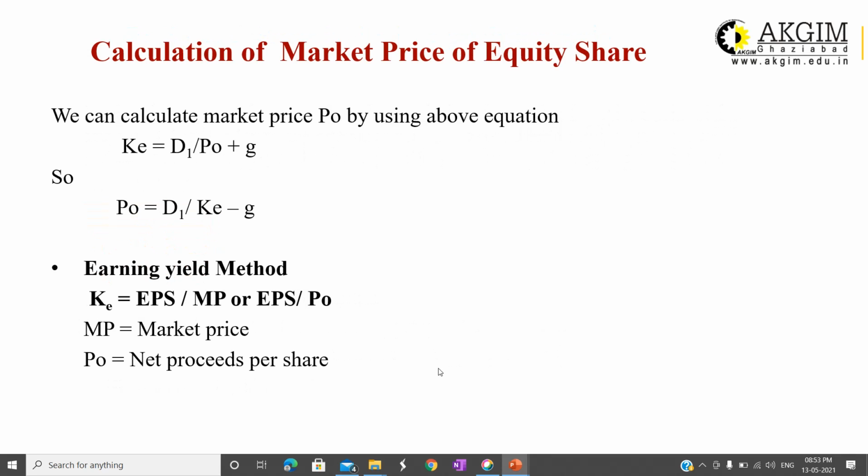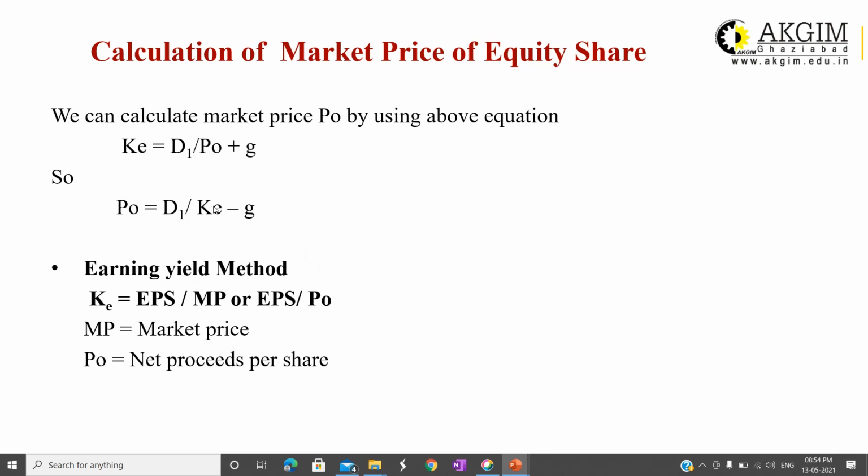We have one more approach to calculate K. If EPS is given and market price is known, it is known as the earning yield method. So EPS is known, and market price of the share is known. Then KE can be calculated by dividing EPS by market price, EPS upon MP or EPS upon P naught. By using this formula, you can calculate cost of equity share capital, and this formula is known as the earning yield method.